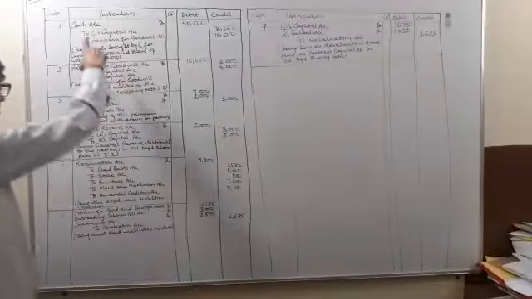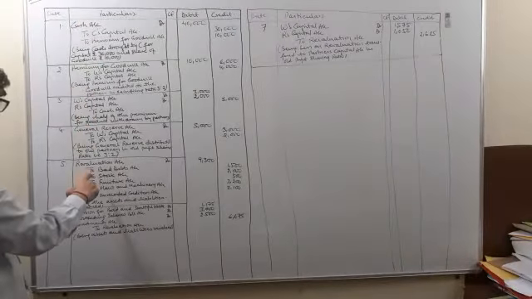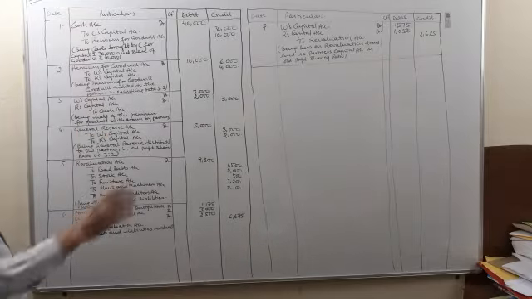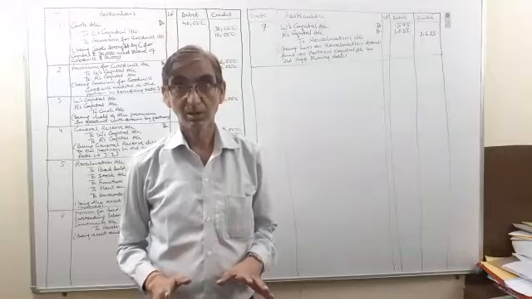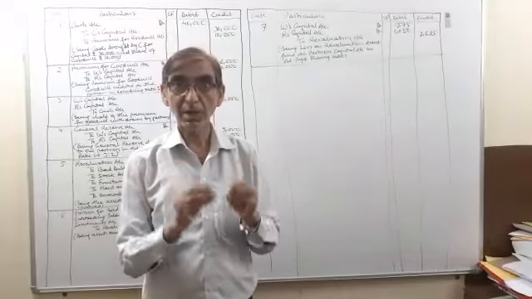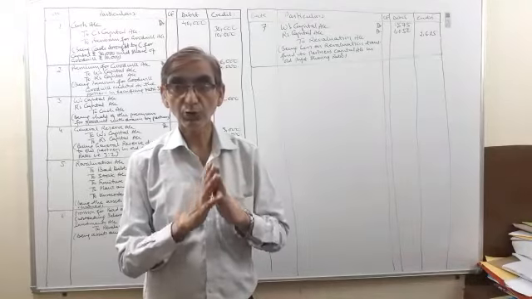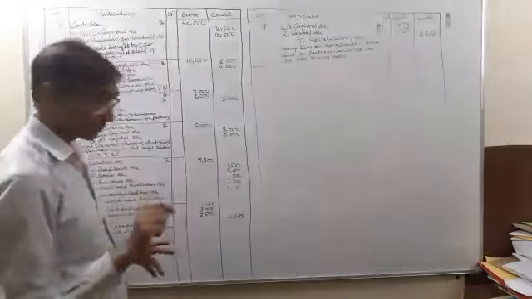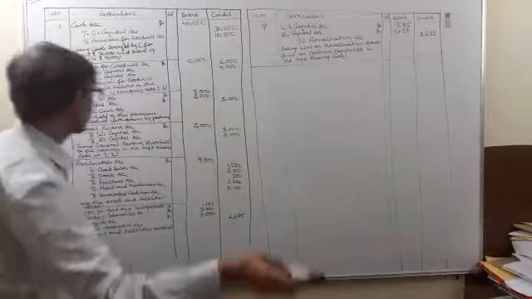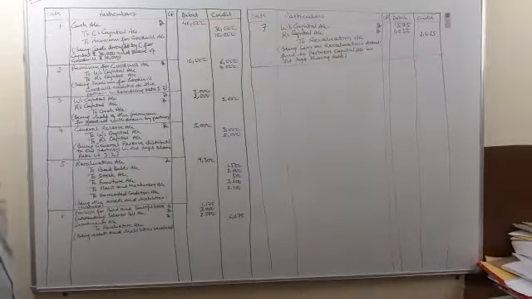Now the initial journal entries we have already done. Now the left journal entries are regarding the revaluation account. Only those entries will be passed and the question will be solved. That's all. Now see, the first entry will be for the treatment of goodwill.